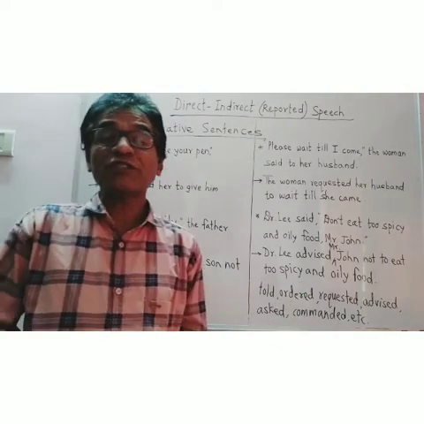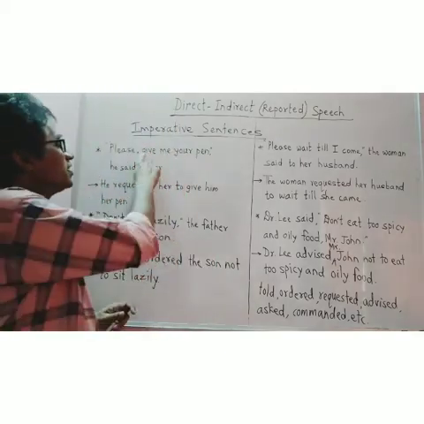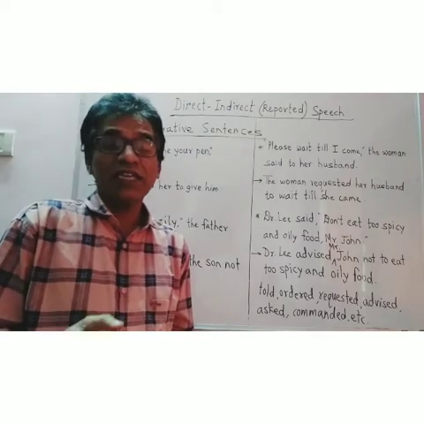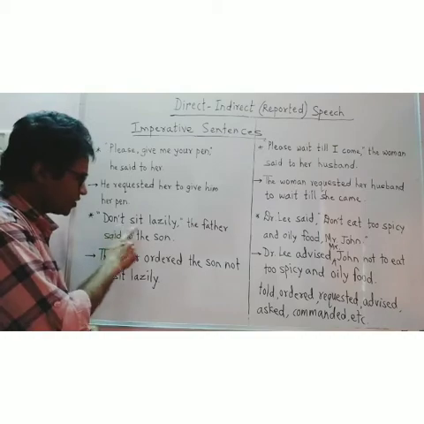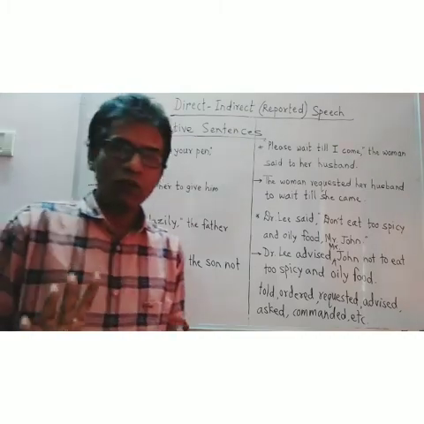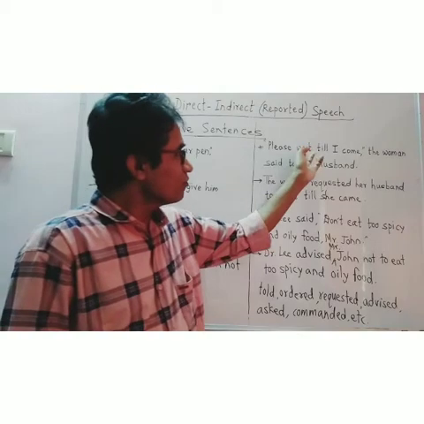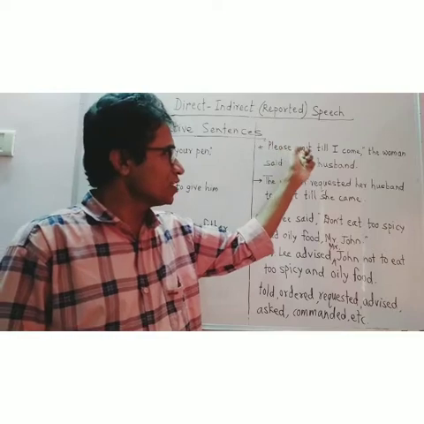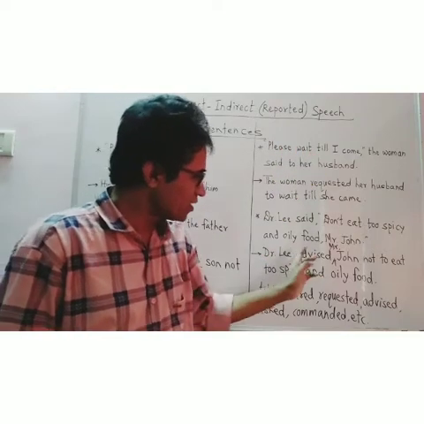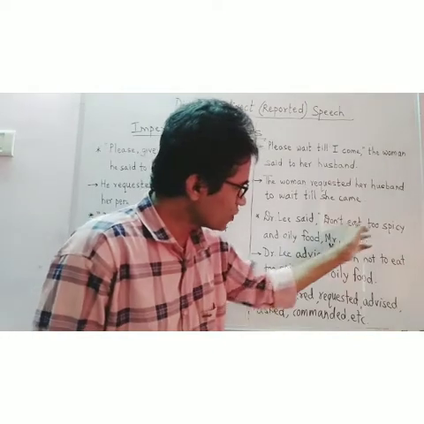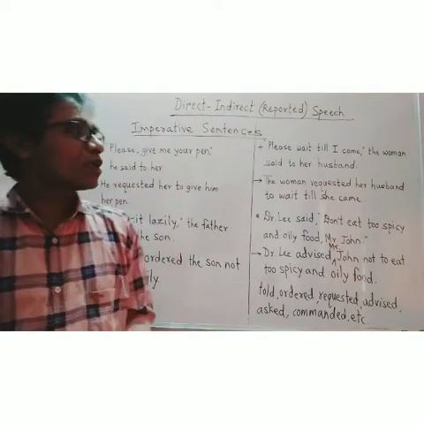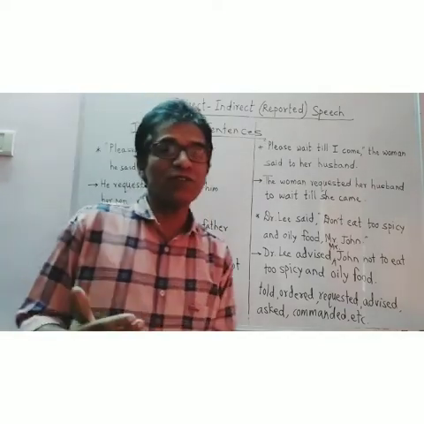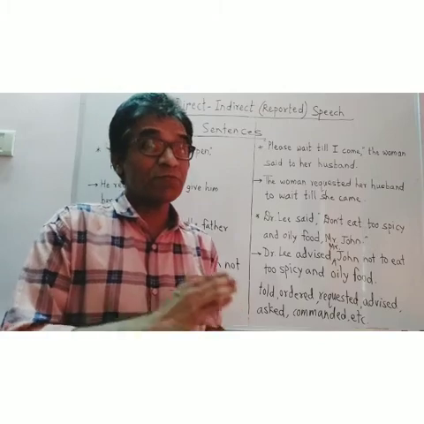and they begin with the first form of the verb, like here, give me, give. Or if they are negative, they begin with don't, like don't sit. First form of verb is always there. Like here, wait, please, to express request is used here. Wait is there, first form. Again here, you can see don't, first form. So if you know the structure of the sentence, it becomes easy for you to write its answer perfectly.